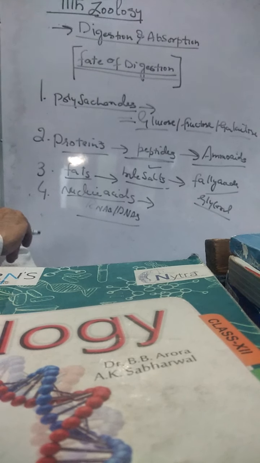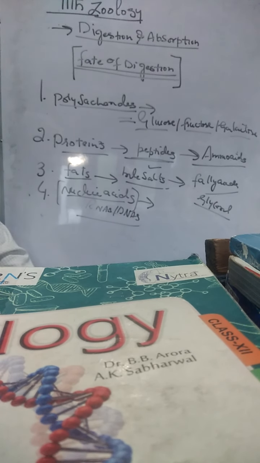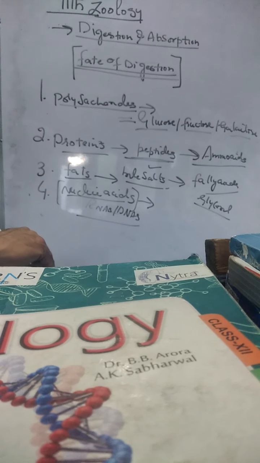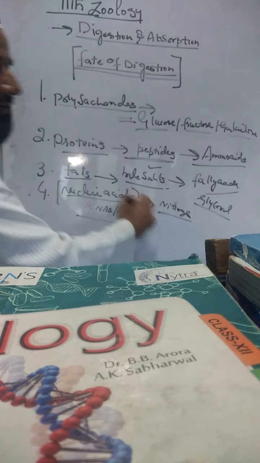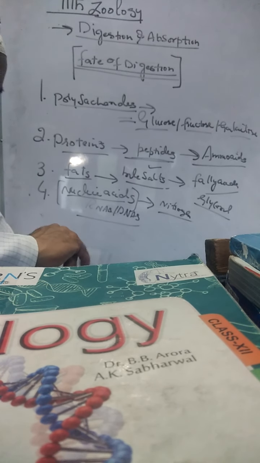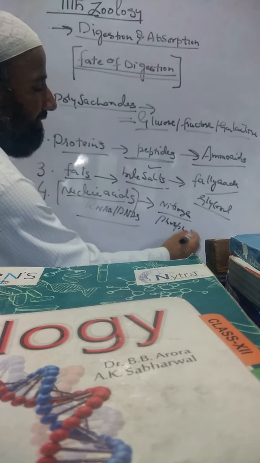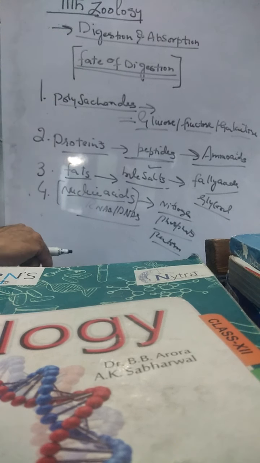The enzymes responsible for the digestion of these nucleic acids are intestinal nucleotidases and nucleosidases, because there are two substances, nucleotides and nucleosides. The end products of these are nitrogenous bases of 4 or 5 types: adenine, guanine, thymine, cytosine, and uracil, and pentose sugars and inorganic phosphates. These are the end products of these nucleic acids.